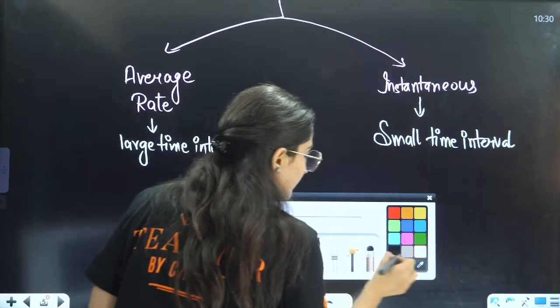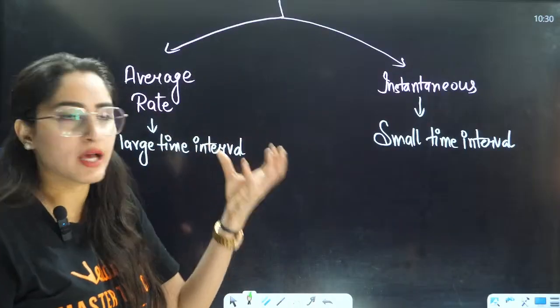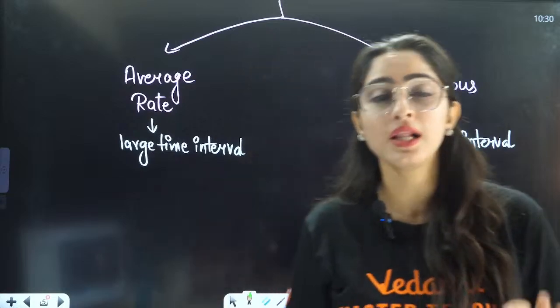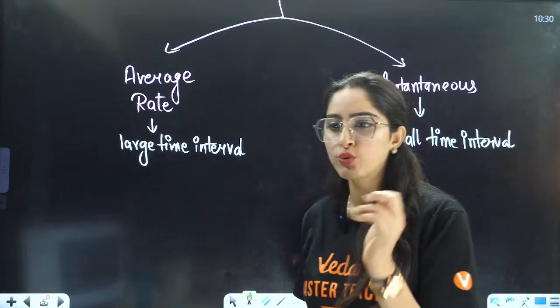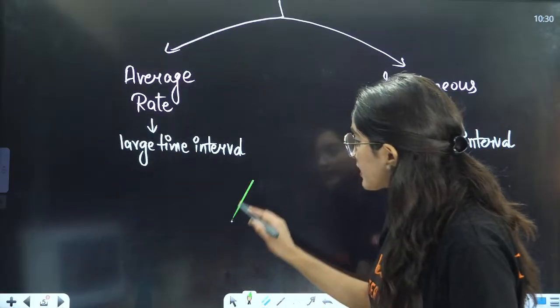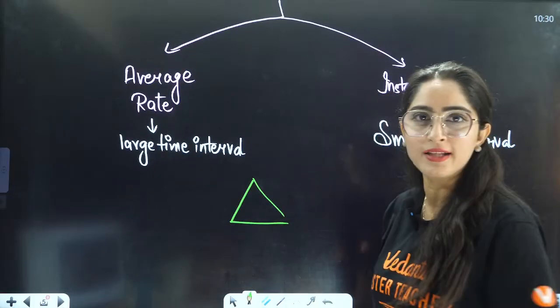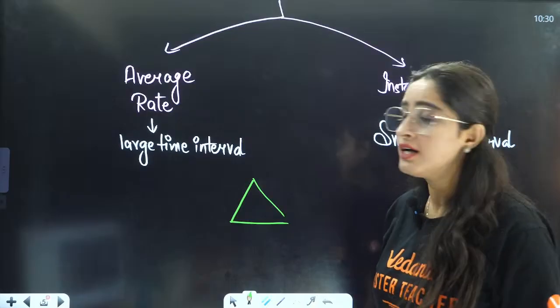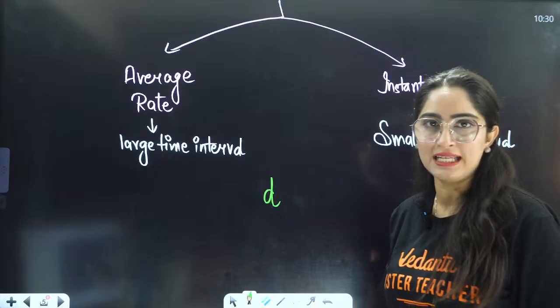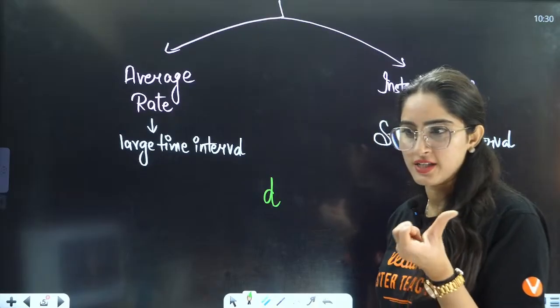I told you this in thermodynamics as well: throughout physics and chemistry, remember that whenever there is a large change, it is represented by this triangle, called delta. When there is a small change, it is represented by this d.